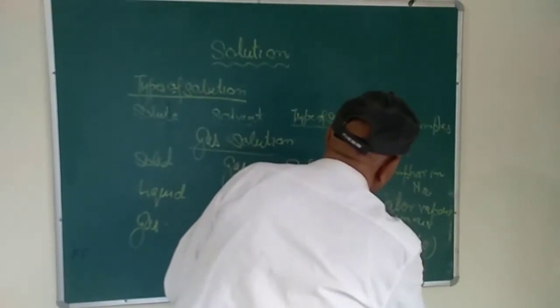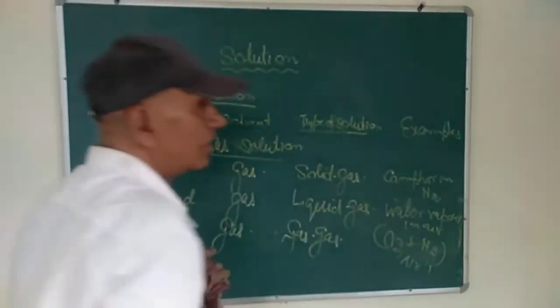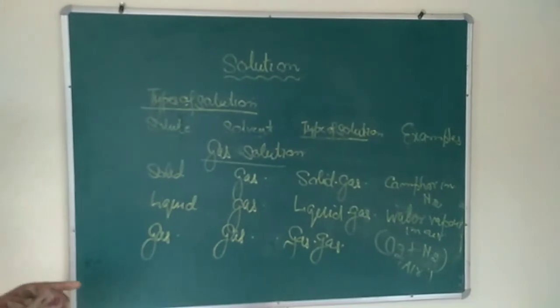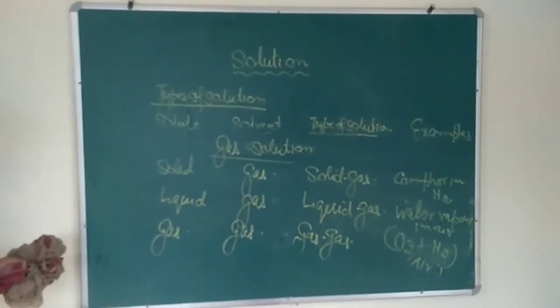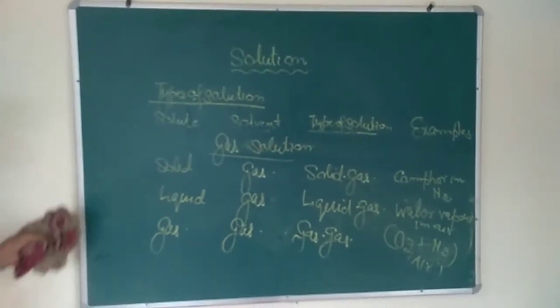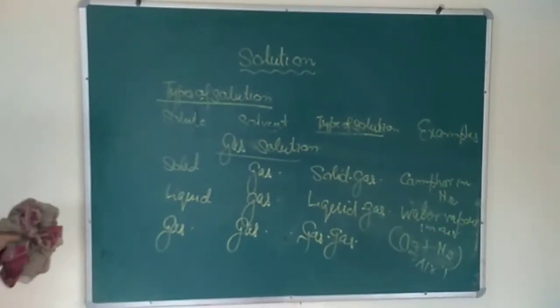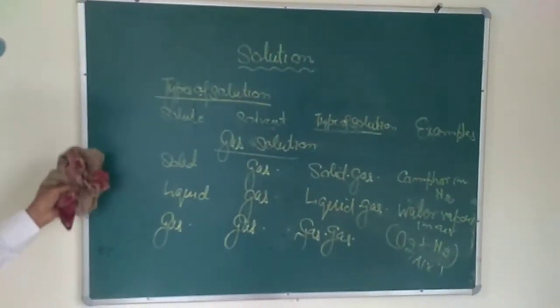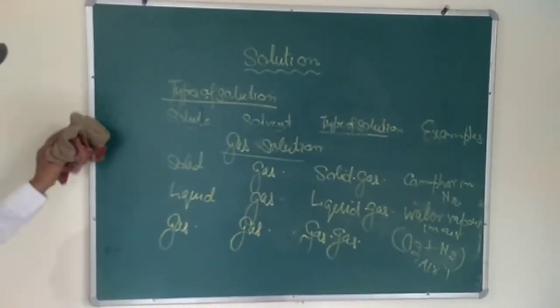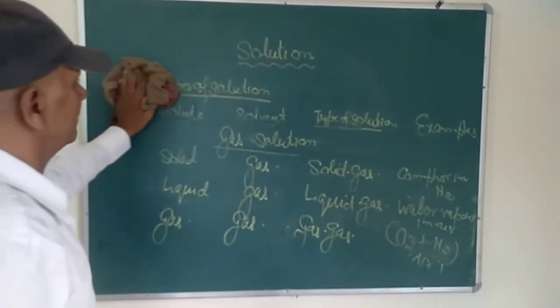Air is a mixture of a number of gases, mainly oxygen and nitrogen. So these are the different types of solution depending upon the solvent which we use. On the basis of it, it is being the solution.